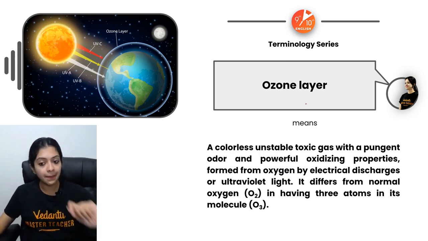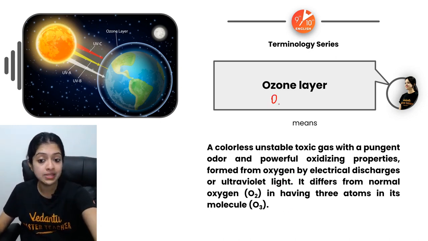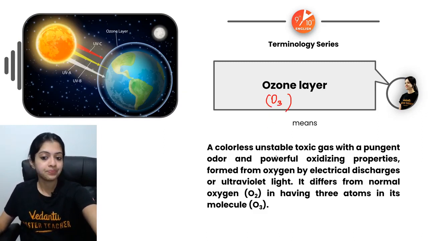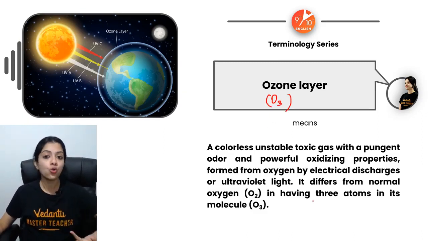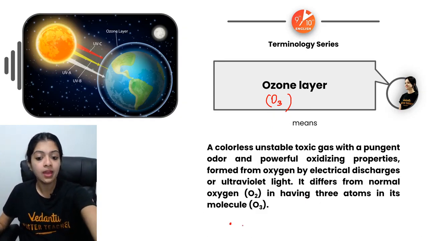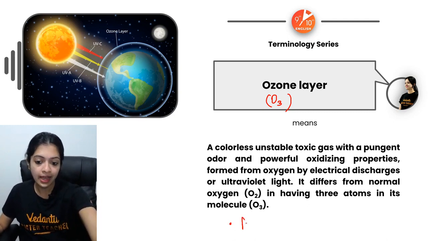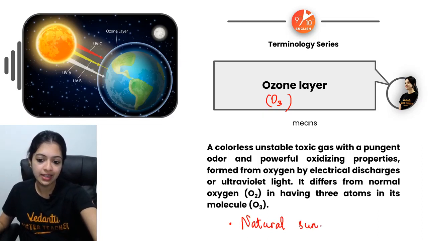Right, guys? So the chemical formula for ozone, always keep in mind, is O3. Okay, O3 stands for ozone. Why is it required? It protects us from the sun's harmful effects. So it is the Earth's natural sunscreen, as I like to call it.